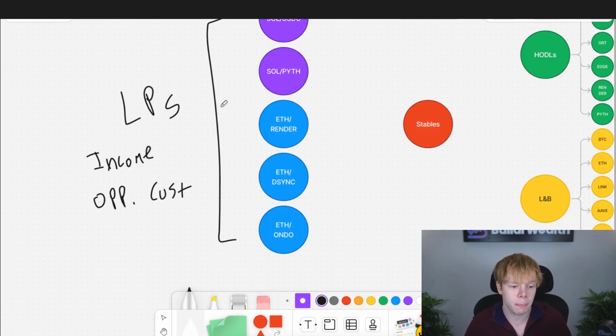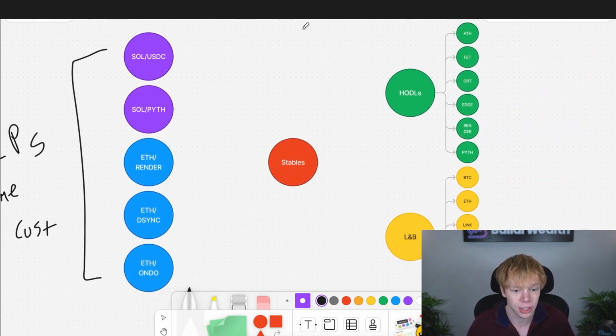Yes, we are going to beat HODL the majority of the time, but there are going to be instances where the market goes on a parabolic generational run, and ultimately, you're going to be stuck in your liquidity pools with a bunch of divergence loss, and you're just going to have to lock it in because there's nothing that you can do about it. That's going to happen in your liquidity pools, which is why we build HODL positions. Additionally, with HODL positions, we can be well diversified without having to consistently monitor things, and we have full market exposure with those assets, and we kind of just set it and forget it.